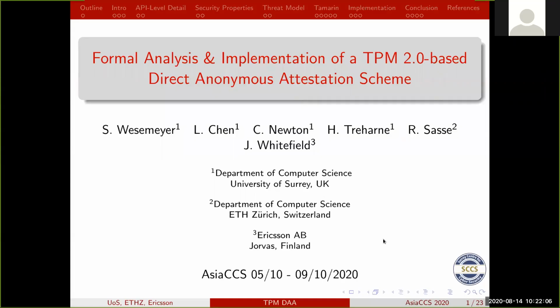Welcome to our presentation on formal analysis and implementation of the TPM 2.0-based direct and anonymous attestation scheme. This is a collaboration between the Department of Computer Science at the University of Surrey, the Department of Computer Science at ETH Zurich, and Ericsson in Finland.